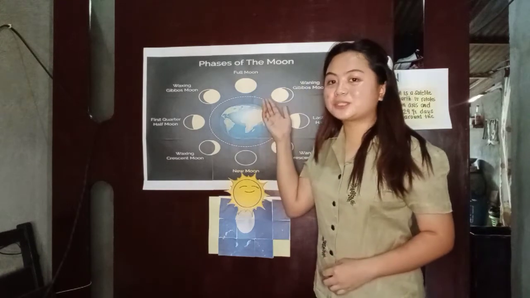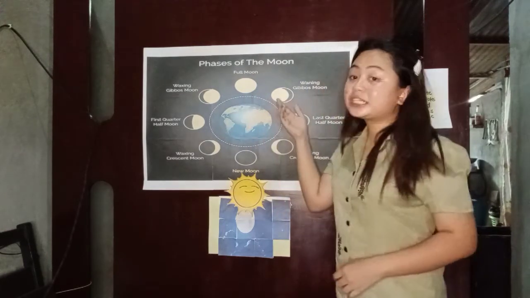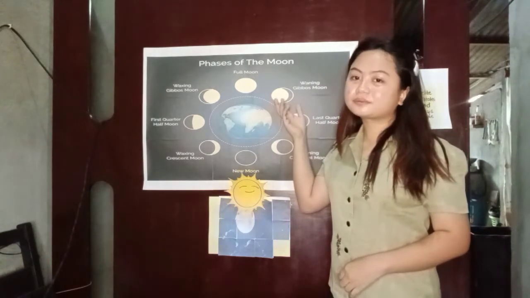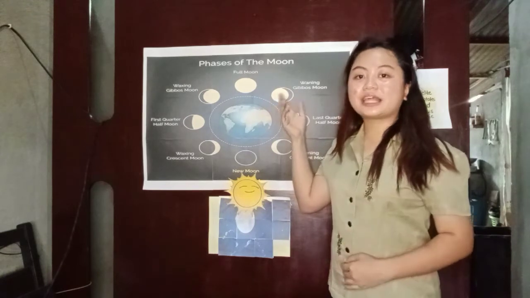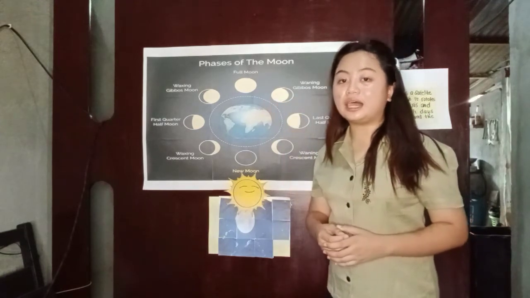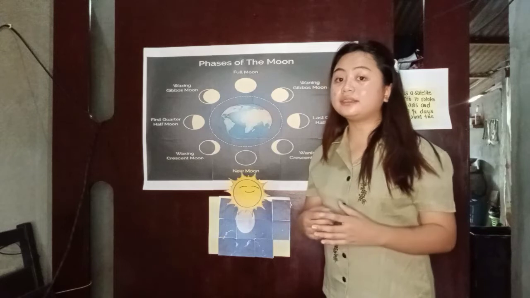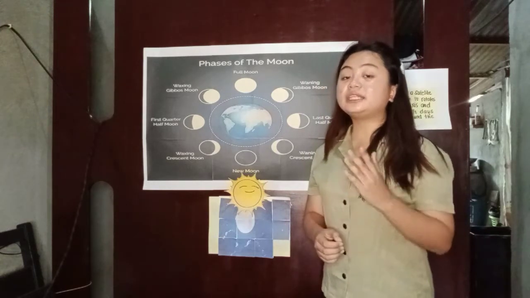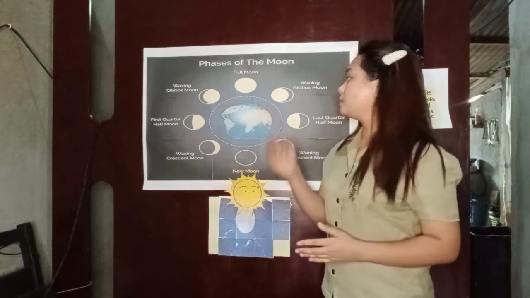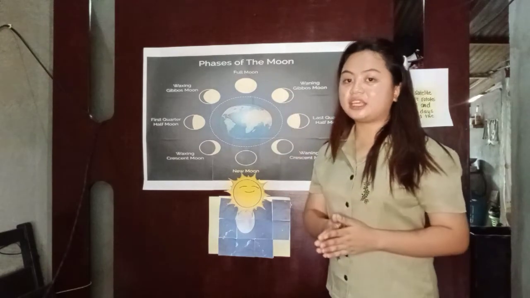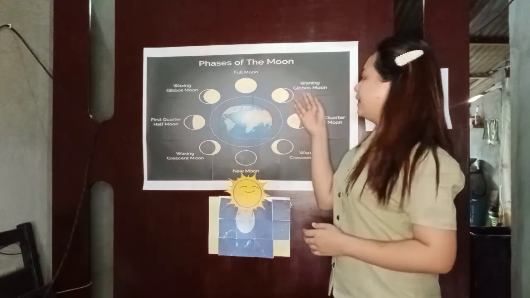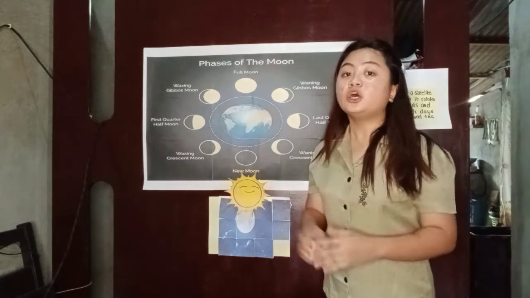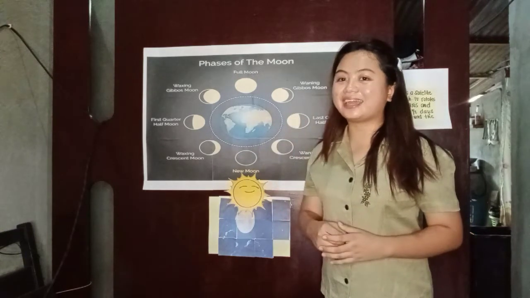Here is the next picture. For the sixth phase of the moon, what do you notice? Alright, the moon is more than one half illuminated by the sun but not completely illuminated. After a few days, the lighted part of the moon becomes less. And that is what we call waning gibbous moon. Waning phase is when the moon appears to be smaller every night.